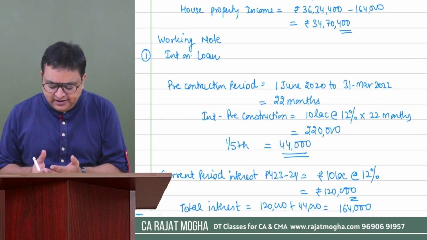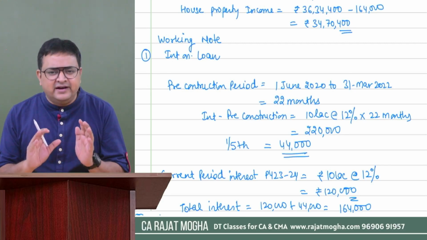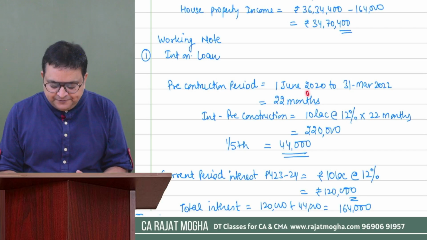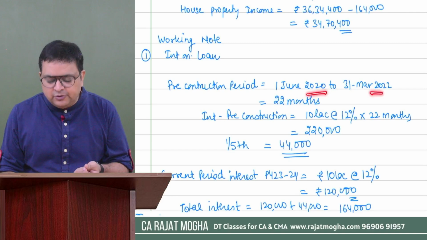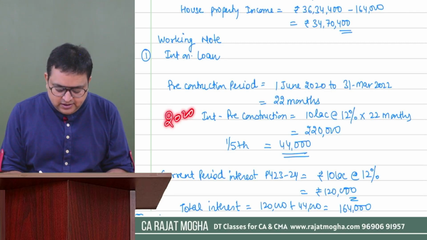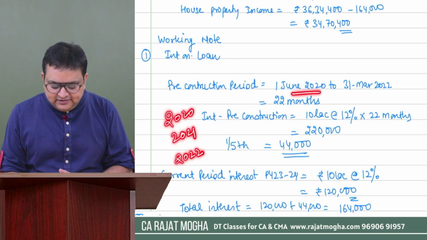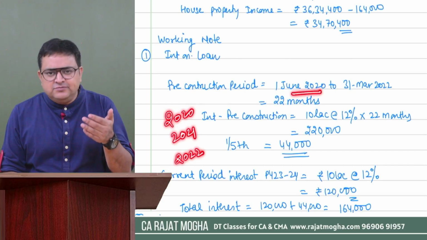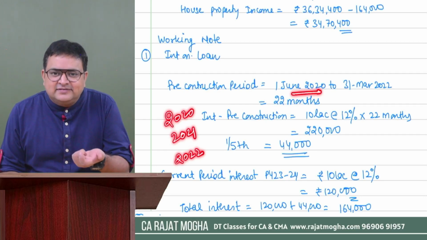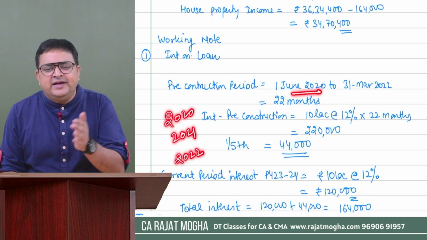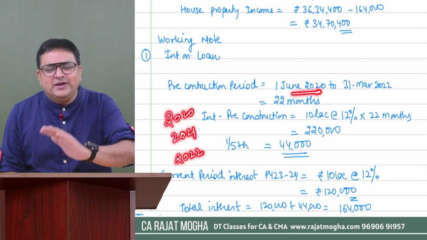You can calculate it, but my method is that while calculating the number of months, I generally take calendar years because I find this method easy. See which calendar years fall under this pre-construction period, starting from 2020 till 2022. So 2020, 2021 and 2022 are the calendar years, right? In 2020, we can start from June till December. I need just the number of months, so I can take either financial year or calendar years. You can use your own method.